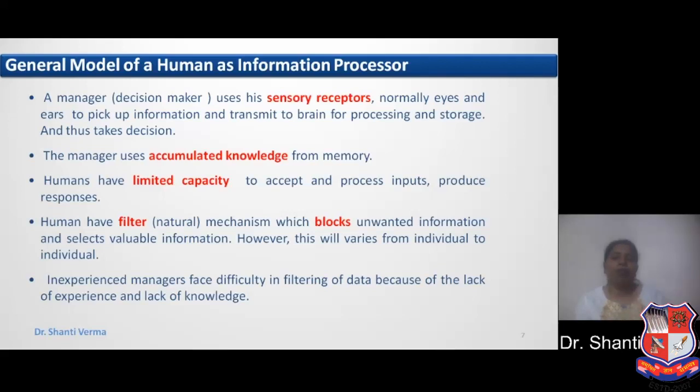Means if I don't want to listen, the information is not going to my brain, and it selects the valuable information. However, this varies from individual to individual. Inexperienced managers face difficulty in filtering of data because of lack of experience and lack of knowledge.